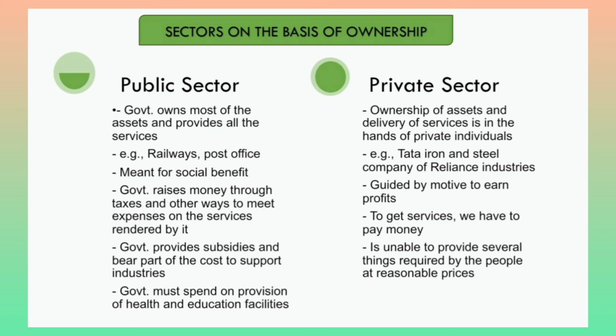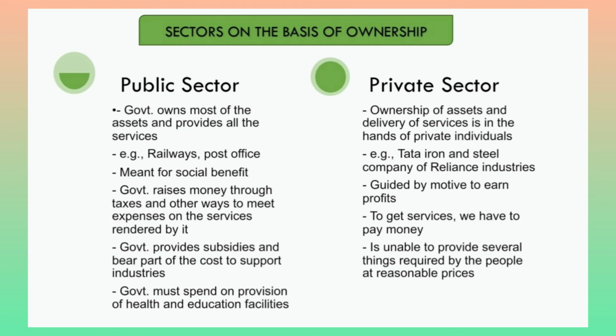The government raises money through taxes and other ways to meet the expenses and provide services to the people. The government also provides subsidies and bears part of the cost to support the industries. It is also the work of the government to spend money on providing health and educational facilities to the public.